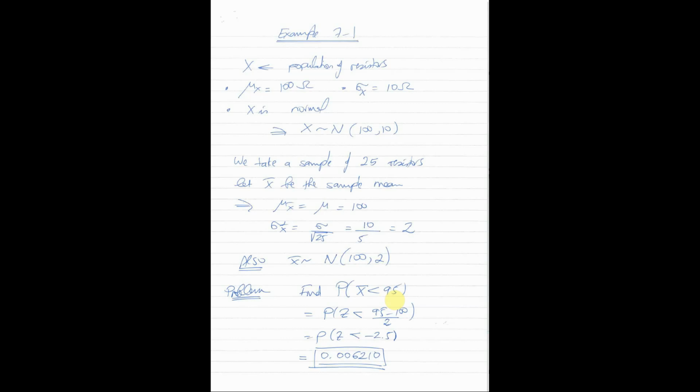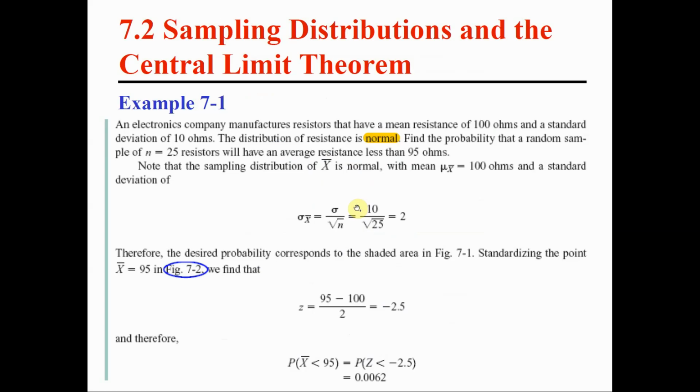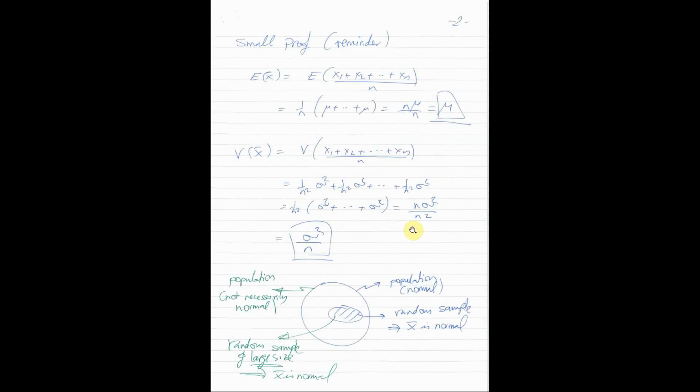How can we solve this question? First of all, because the population of resistors was normal, then we know that the sample mean of any sample is also normal. But normal with what mean and what standard deviation? So we have to calculate mu x bar and sigma x bar by borrowing the results of chapter 5 that we have reviewed here as well. Mu x bar is equal to mu, which is equal to 100. So if we take a sample from a population, the average of the sample has a mu equal to the same as the population mu, which is 100. And this is what we have seen here.